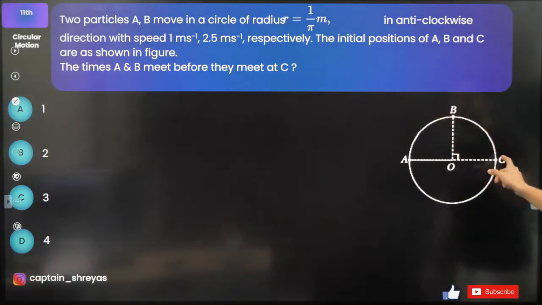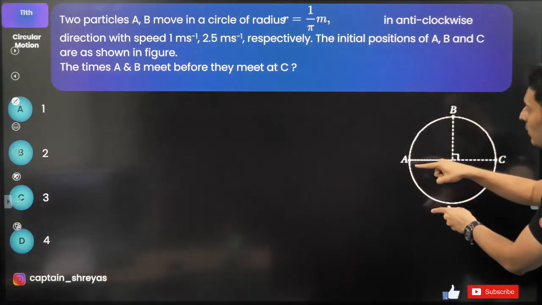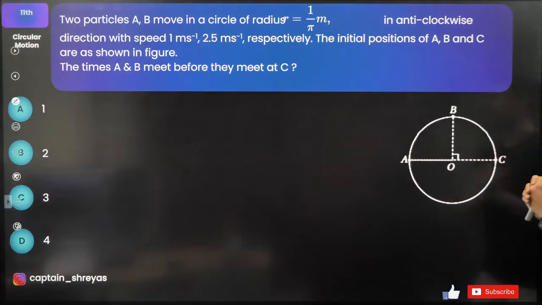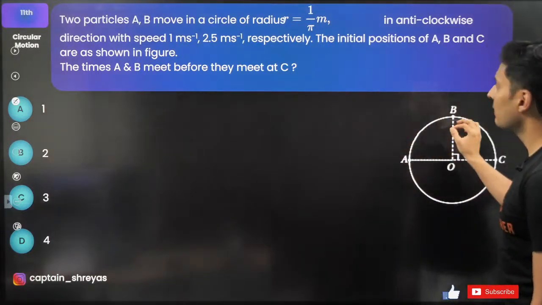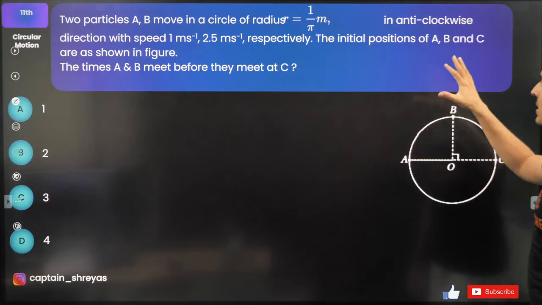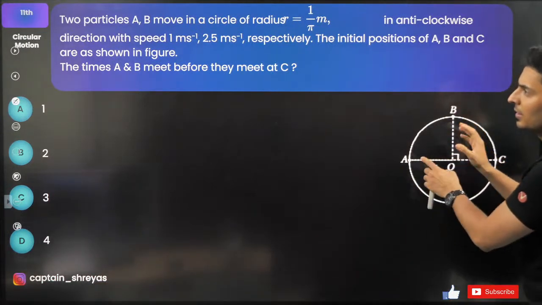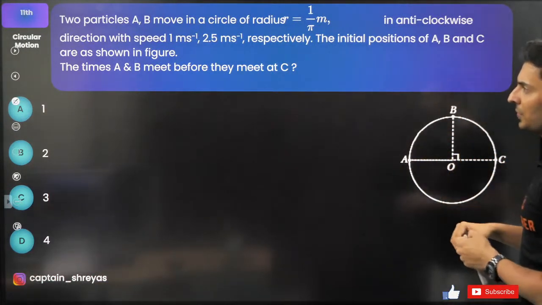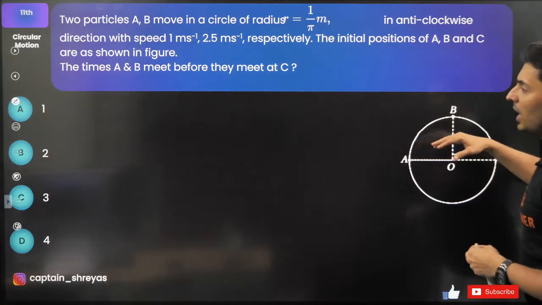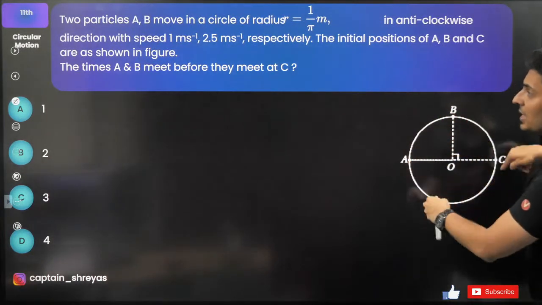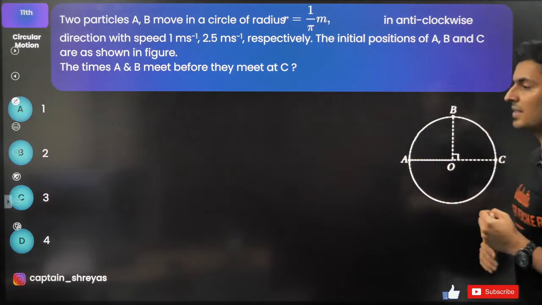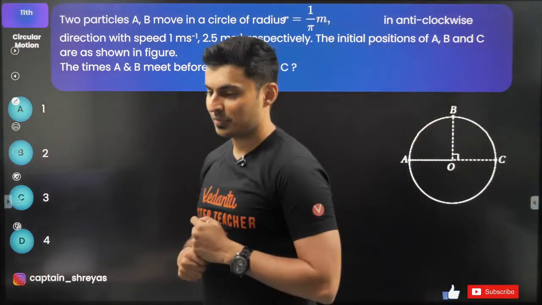So two particles A and B move in a circle of this radius anti-clockwise with speeds 1 and 2.5. The initial positions are given. How many times do A and B meet each other before they meet at C? What a question. What a question.